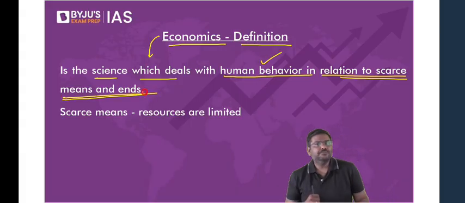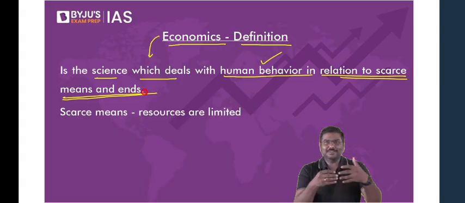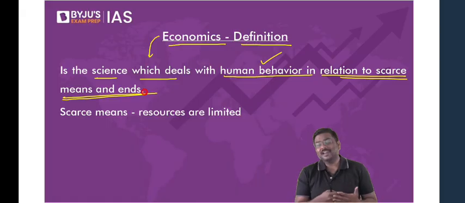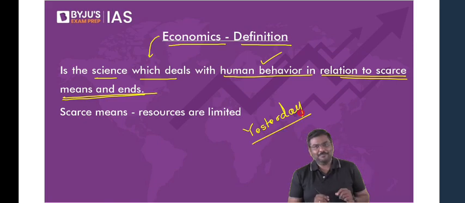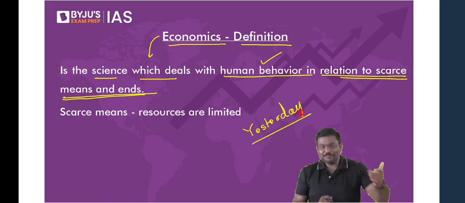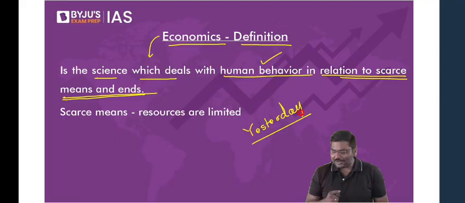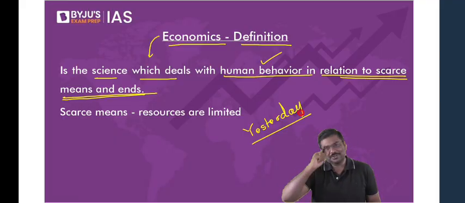What do you mean by that? Let me start with a very simple example. A couple of days ago, most of you, I'm pretty sure, would have received salary yesterday, correct? Those who are working professionals, you would have received your salary yesterday because Sunday was the first, a holiday, and Monday was the second, which was again a public holiday. So yesterday, Tuesday, you must have received the salary.